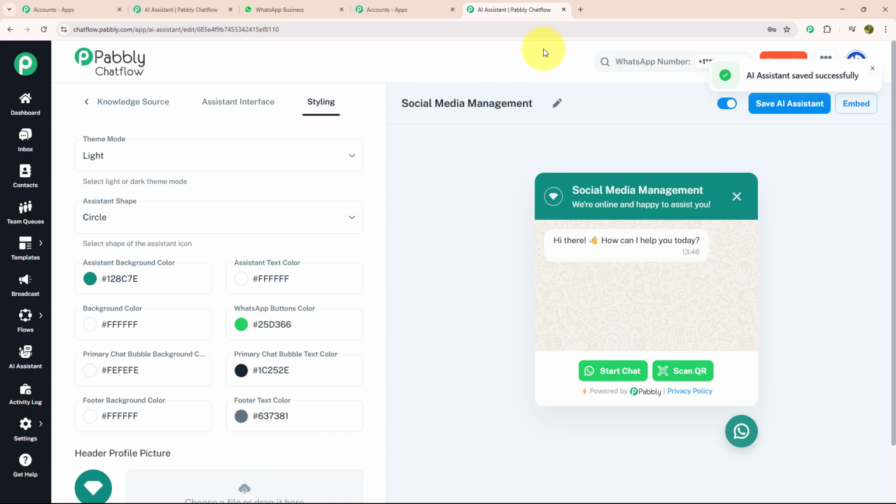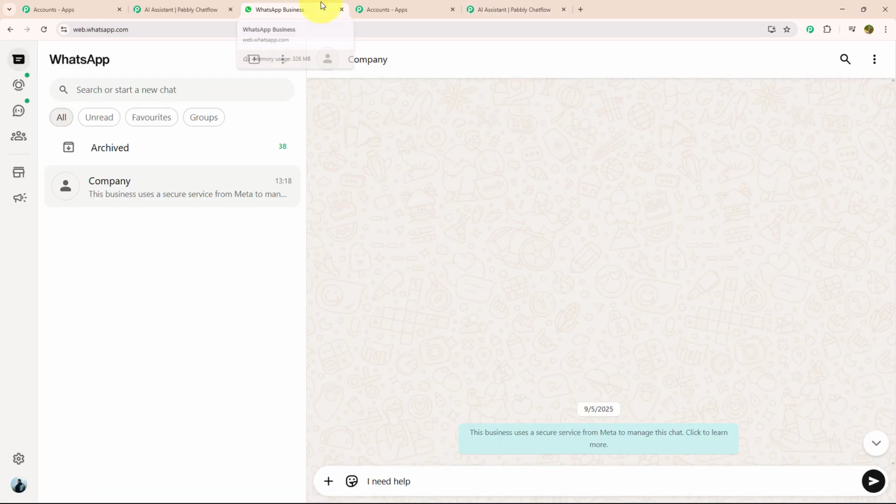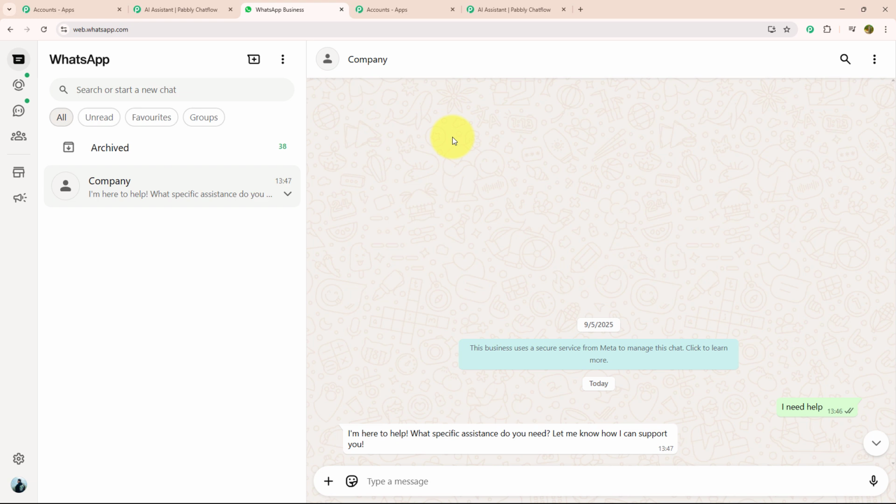And now one more time, let me show you its real time working. And for that, again, I need to open WhatsApp Web. And here I will type my key message as I need help. As soon as I have entered my key message, I got a response reply in which they responded, I am here to help. What specific assistance do you need? Let me know. How can I support you? So yes, as you can see, this chatbot is working successfully.